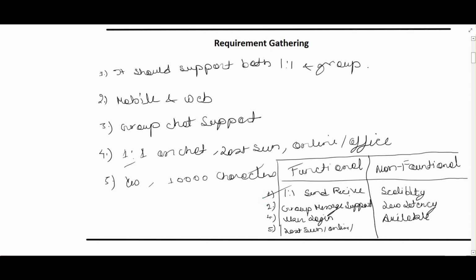One is the one-on-one send and receive feature we have to design. Second, group message support should be there, and third, a user login system must be there. The fourth will be the last seen, online and offline status shown in the app. In the non-functional category will be scalability, low latency, and availability. Now let's proceed further, and the next step will be the back of the envelope estimation. We have to compute basically what storage is needed for all of these things.